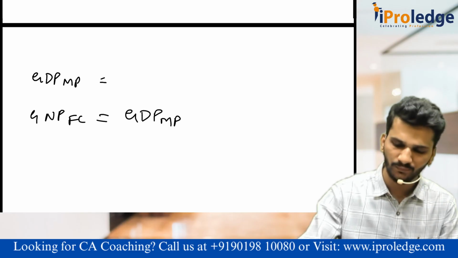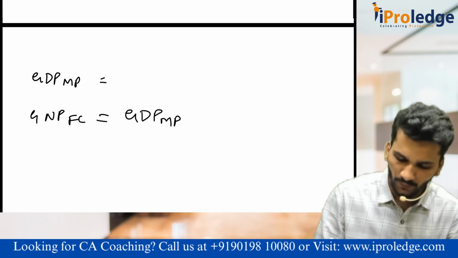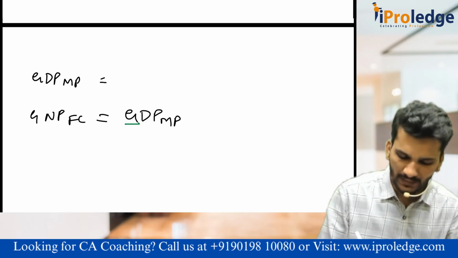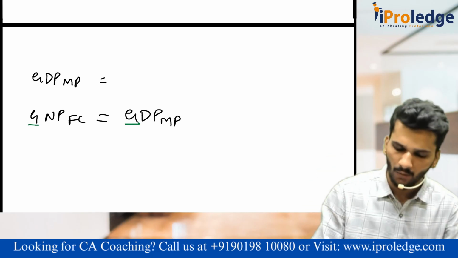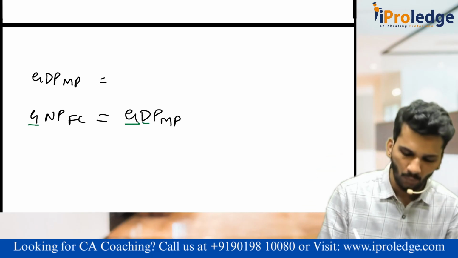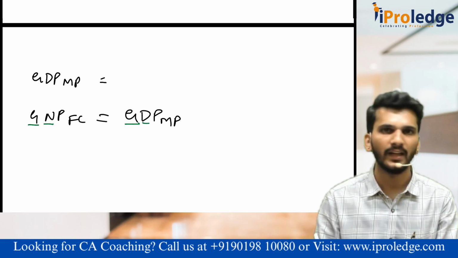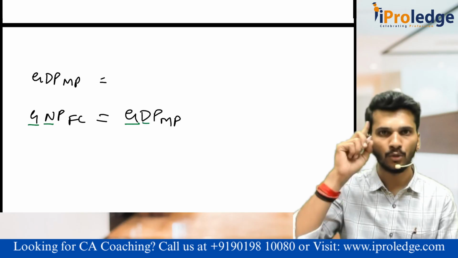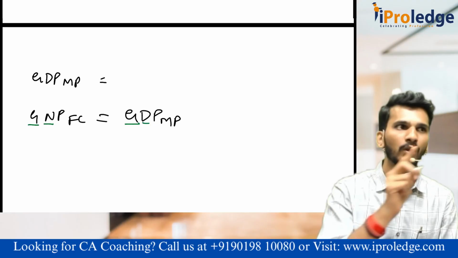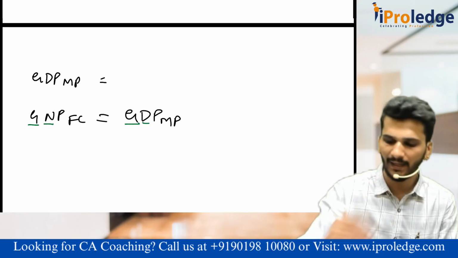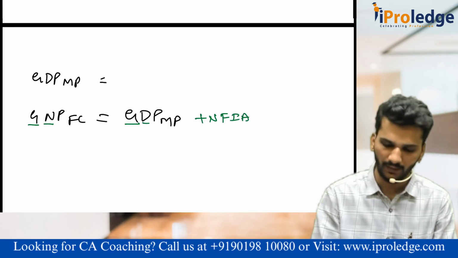If you just observe, what do we have? Gross. What do we need? Gross only. That means don't touch anything because we don't need to change anything. What do we have? Domestic. What do we need? National. What is the difference between domestic and national? Sir, NFIA. Should we add or minus? You should apply that common sense. Domestic is given, we should go to the national. That means we should add something. That is add NFIA. That means D to N is over.